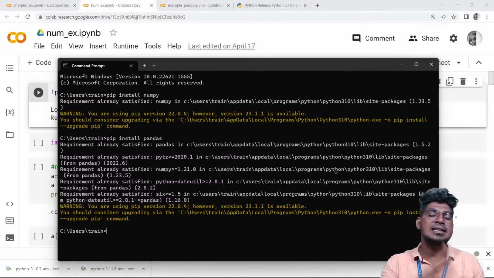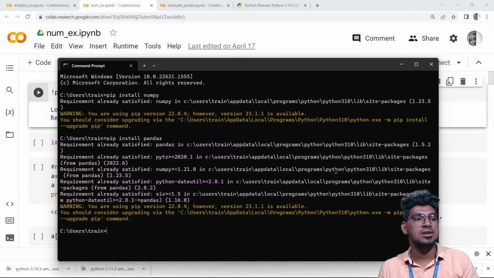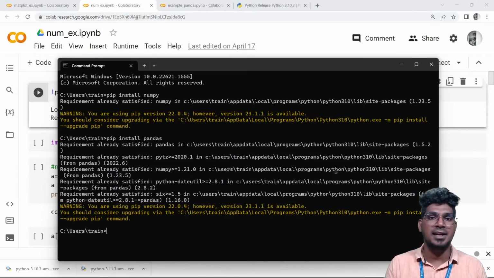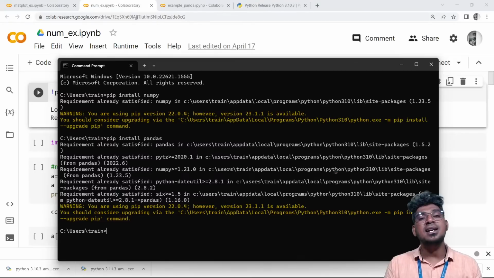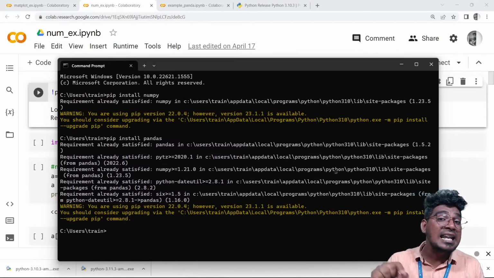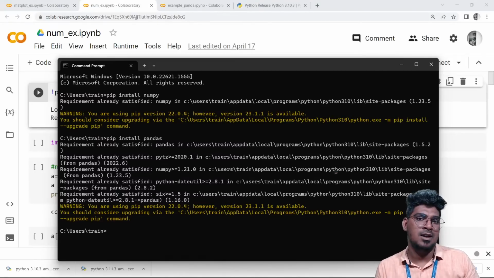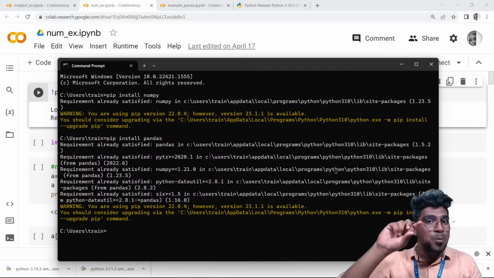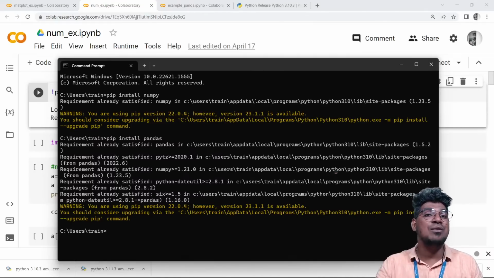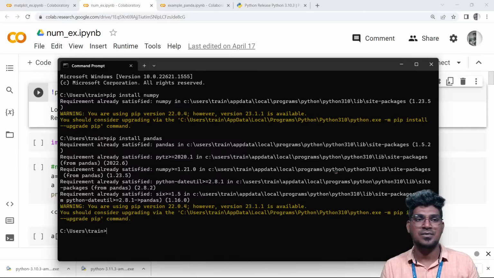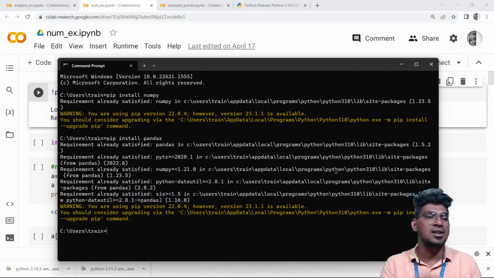One person is asking me a question in the comment box: what is the meaning of library? A library or package is nothing but a collection of modules. What is a module? A module is nothing but a collection of functions. What is a function? A function is nothing but a block of code. That's it. I hope you got the answer from my side.